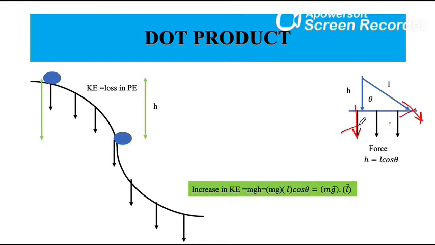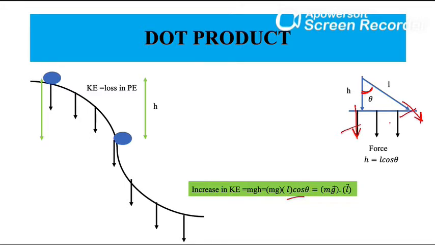Rather, it has to do with force times the distance times cos theta. That is what you get here. Instead of mgh, you get mg times h, and substituting h, you get mg L cos theta.